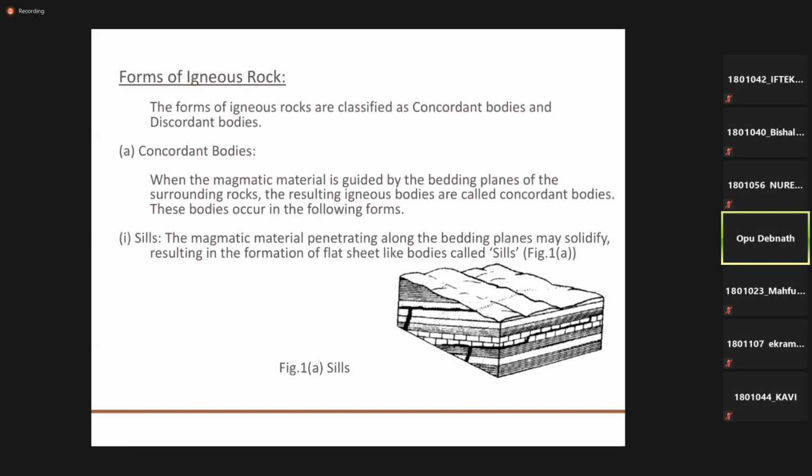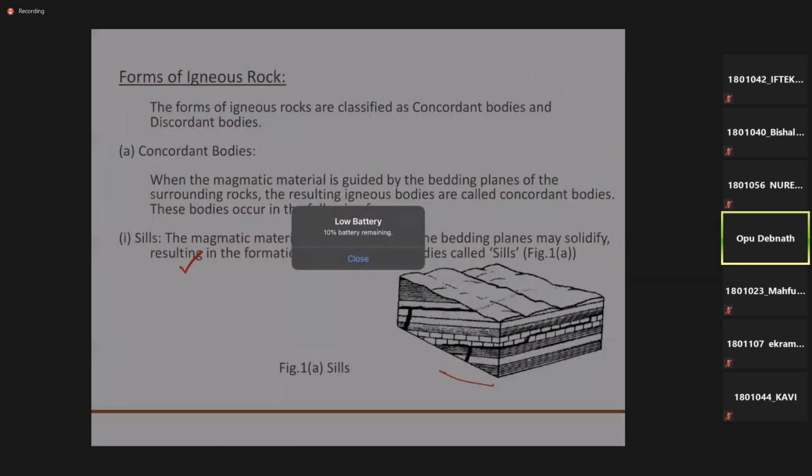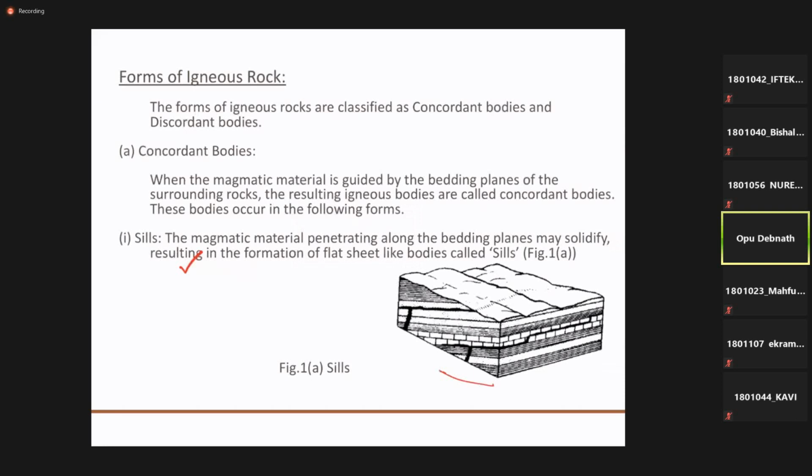The concordant bodies are those formed when the magmatic material is guided by the bedding planes of the surrounding rocks. That means there are many thick sheets in our earth crust. So when these magmatic materials are guided by bedding, we have already discussed some, like sills, but this is repeated with some figures. So these resulting igneous bodies are called the concordant bodies. These bodies occur in the following few forms. So let's discuss with some figures.